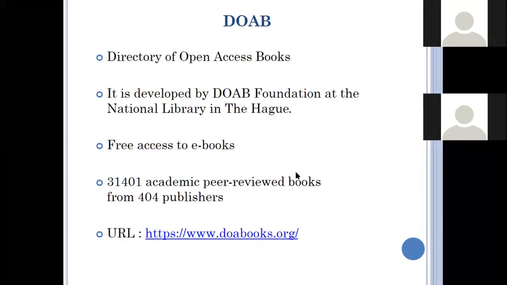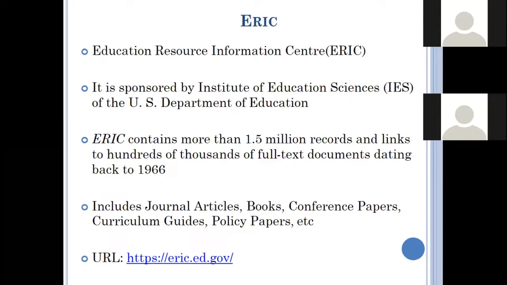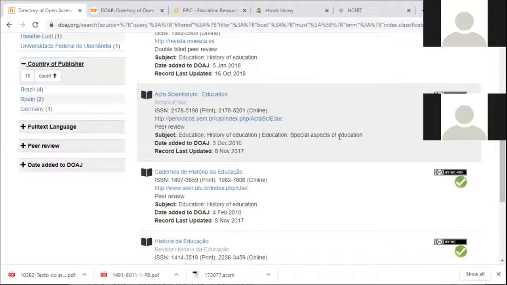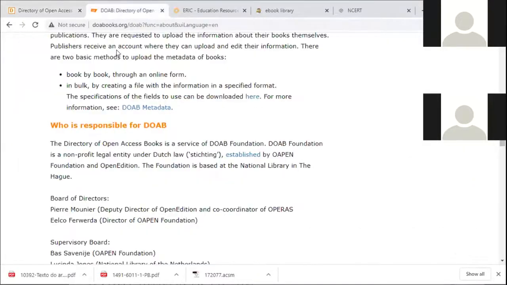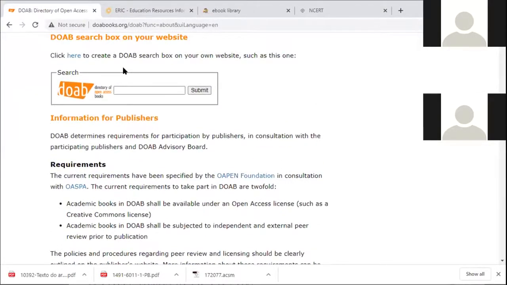Next is the directory of open access books. It is also freely accessible. It is developed by the OAPEN Foundation at the National Library of the Netherlands. It provides free access to ebooks. More than 31,401 academic peer-reviewed books are available from 404 publishers. We will go to the website of the directory of open access books. This is the website of the directory of open access books.